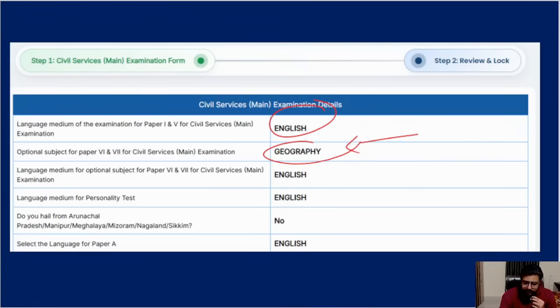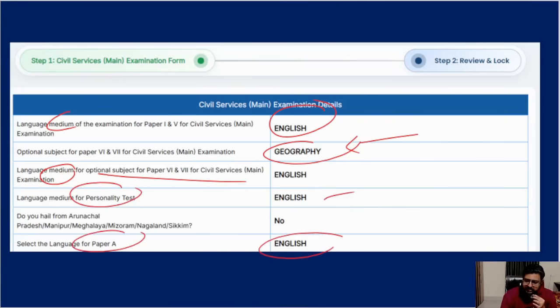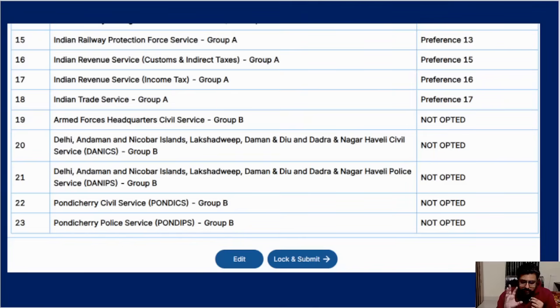Okay, then language medium. Again, these are all medium. You are writing in English only, obviously, I think English or Hindi. Then language medium, all English. But here, for paper A, they allowed me to choose English. I am in doubt how this system is allowing that, because ideally paper A should not allow English. It should allow only a regional language. So you don't fill that. You fill your usual language, which you have had in your mind till now, Tamil or Hindi or whatever. That is paper A. Paper B is your English. You can cross-check that in your syllabus, and study the syllabus to see what is paper A and what is paper B.